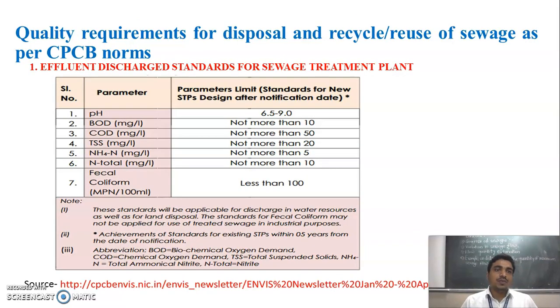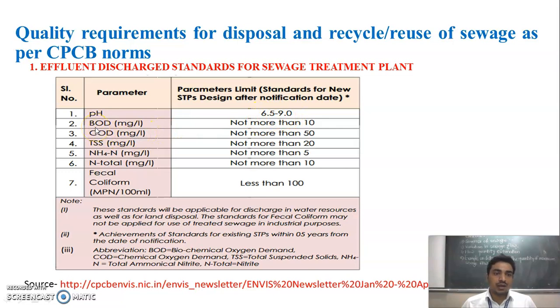Now the next point is the quality requirement for the disposal and recycle or reuse of sewage as per the CPCB norm, that is the Central Pollution Control Board norm. See student, this table shows the effluent discharge standards for the sewage treatment plant. Here the parameters are given, and in this column the parameter limits, that is the standards for new sewage treatment plant design. The first parameter is pH. The effluent should have a pH in the range between 6.5 and 9.